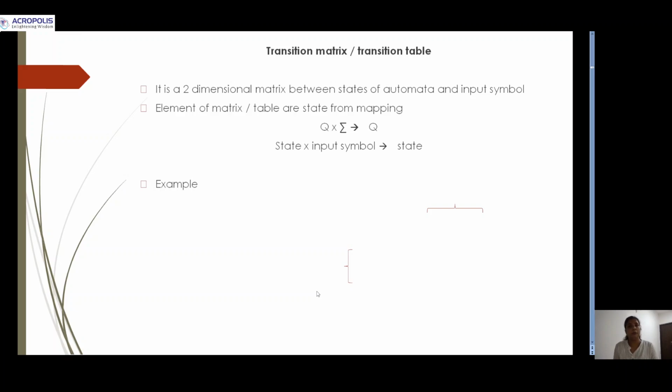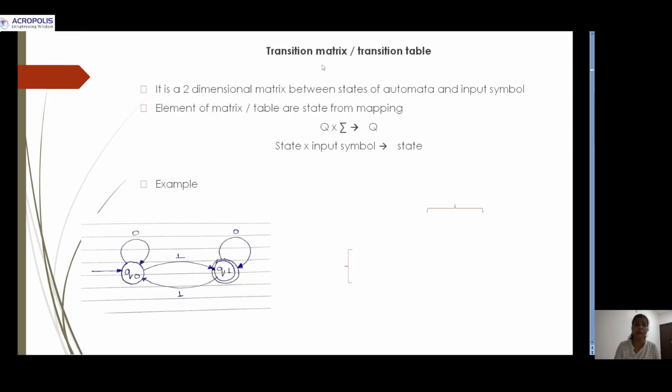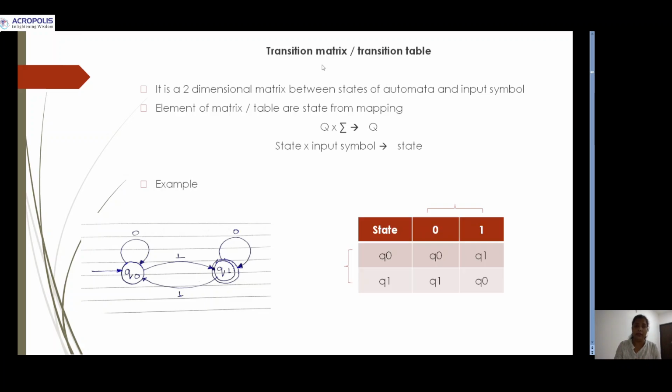Another way to represent the finite automata machine is a transition matrix. Basically, a matrix is a collection of rows and columns, and a transition matrix is a two-dimensional matrix between states of the automata and input symbols. The first column represents the states, the second column the 0 input and next state, and the third column the 1 input and next state.